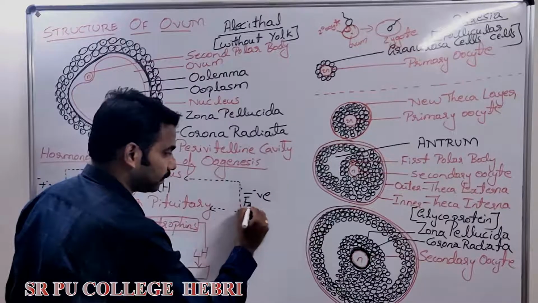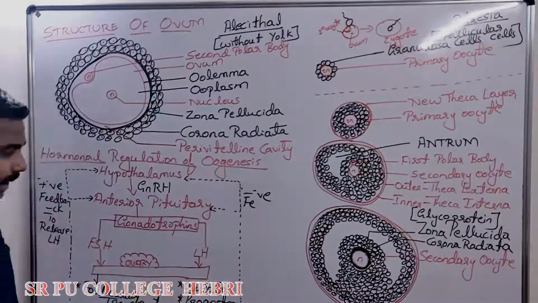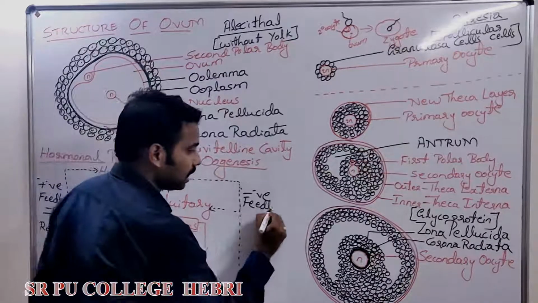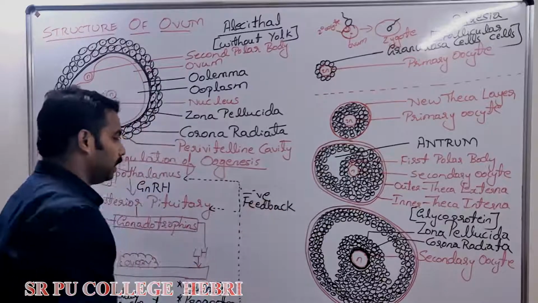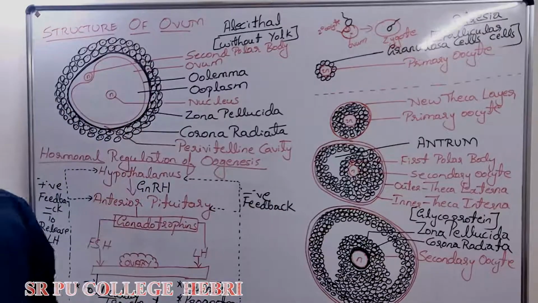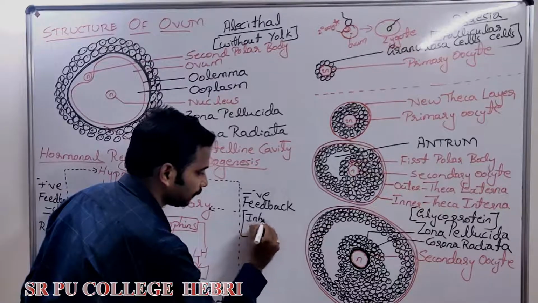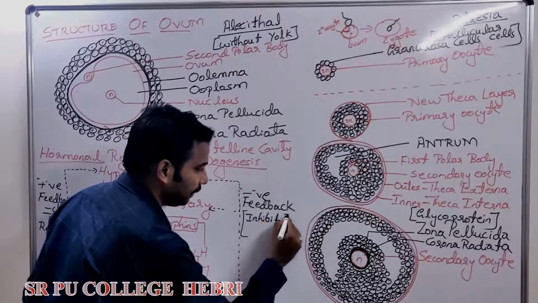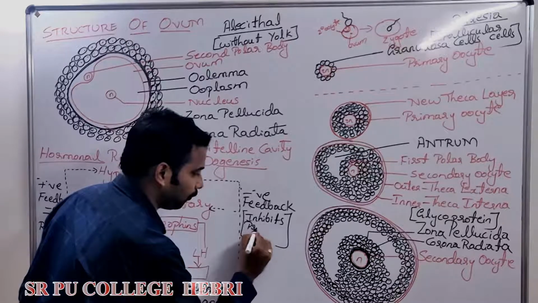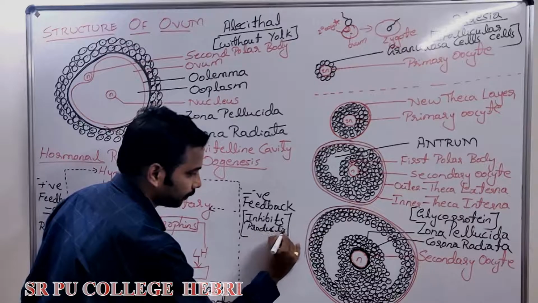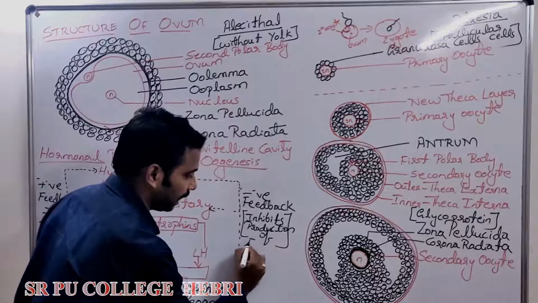Daily, as the progesterone amount in her blood increases, this progesterone gives negative feedback. Estrogen gives positive feedback, but progesterone gives negative feedback to the hypothalamus and anterior pituitary, and it inhibits the production of FSH.